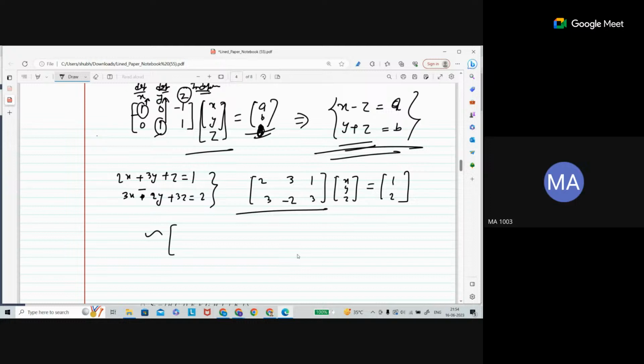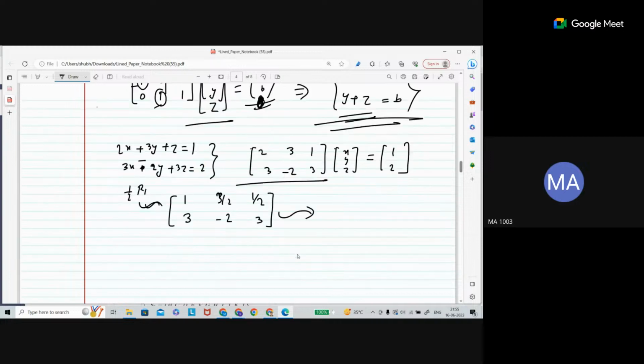Okay, so this is how we'll do this. So do the operations. What operations will we do? I want to make the first entry 1, dividing by 2. So do R1 divided by 2. So this will become 1, this is 3 by 2, this is 1 by 2. This is 3 here, this is -2, and this is 3. I just took the coefficient matrix.